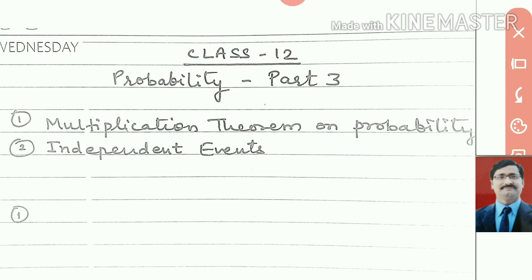Here, today is part 3, and if you have understood part 1 and part 2, then only you can do this part 3. This part 3 is very interesting, and in this part, we will do these two. First, we will do the multiplication theorem on probability, and second, we will do independent events. These are very important parts for your board exam. So we will do these two parts.